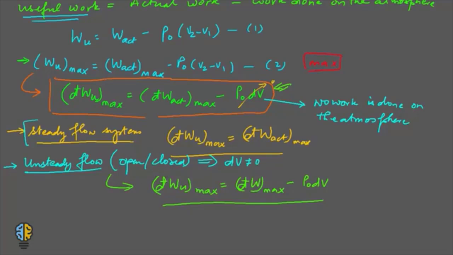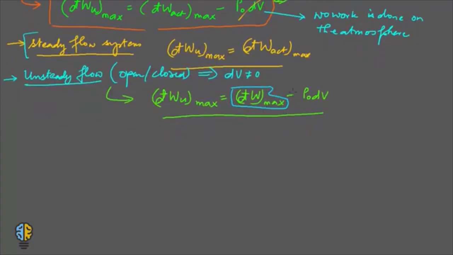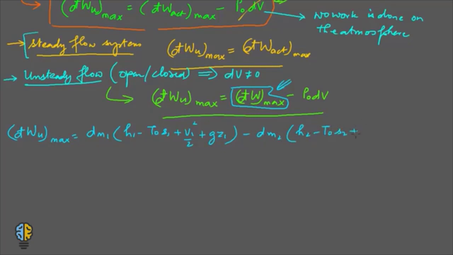Now, if you remember the maximum work output that we derived for an open system, if you substitute that value here, it would become dWu max is equal to dm1 into h1 minus T naught S1 plus V1 square by 2 plus G into Z1, minus dm2 into H2 minus T naught S2 plus V2 square by 2 plus GZ2.